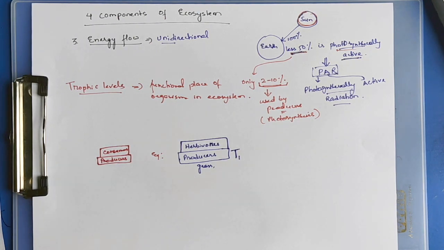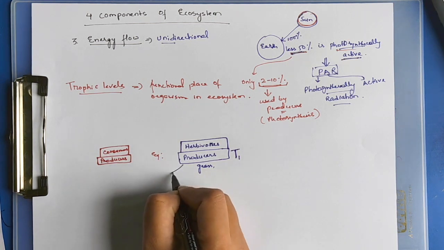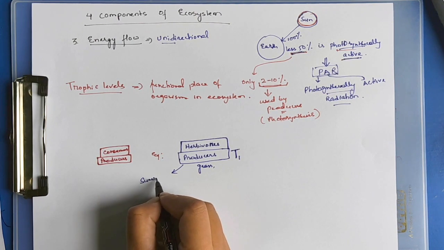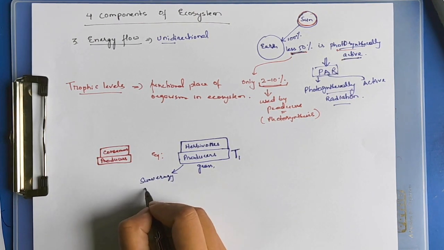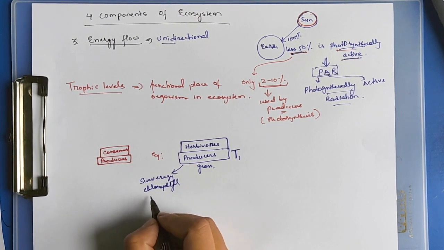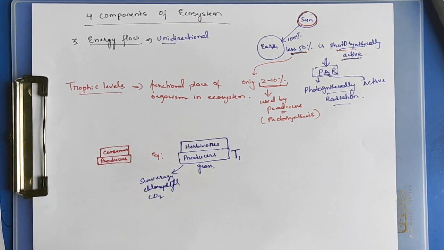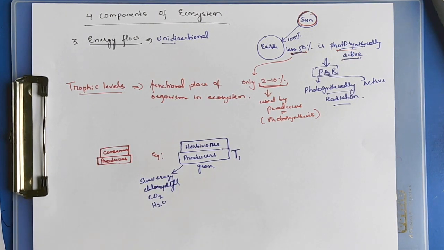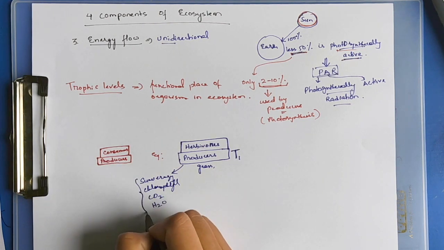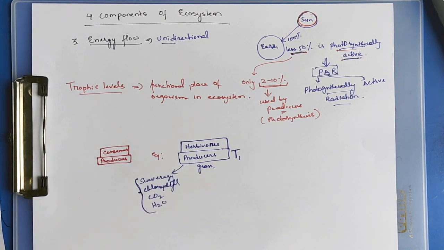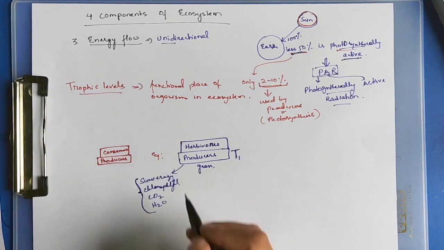How do they do it? By the process of photosynthesis using sun energy: chlorophyll, the green pigment in green plants, carbon dioxide from the atmosphere, and water absorbed from the soil through the root hairs. Using all these factors, producers prepare their own food, their organic matter, their energy.